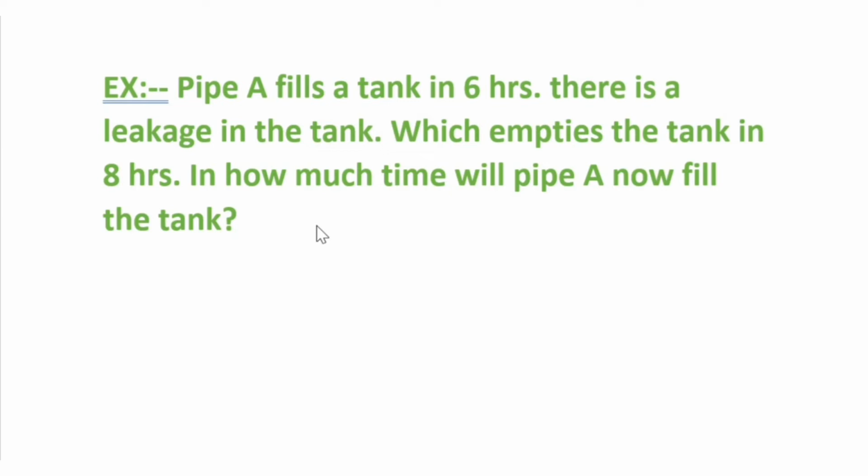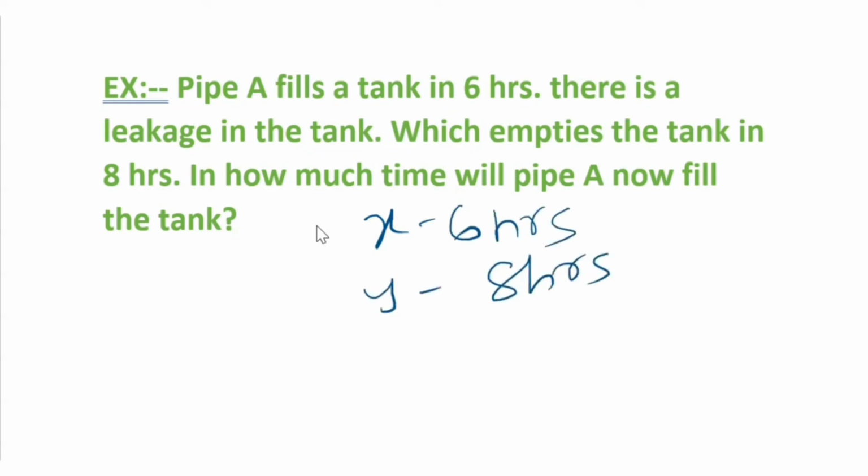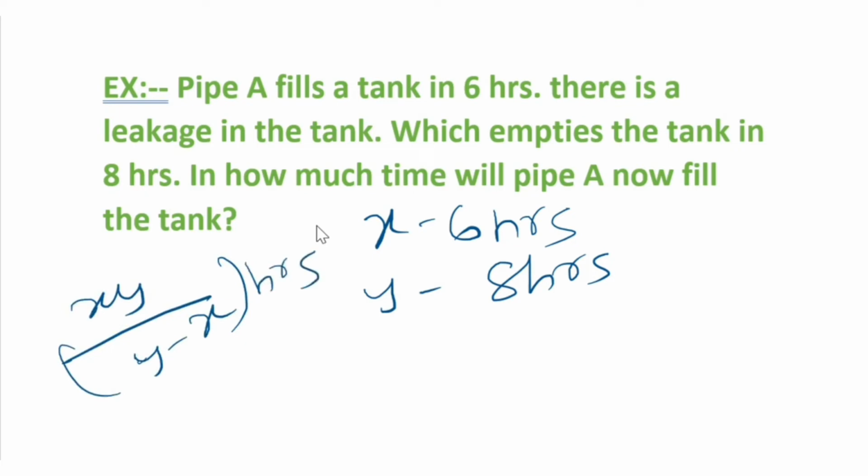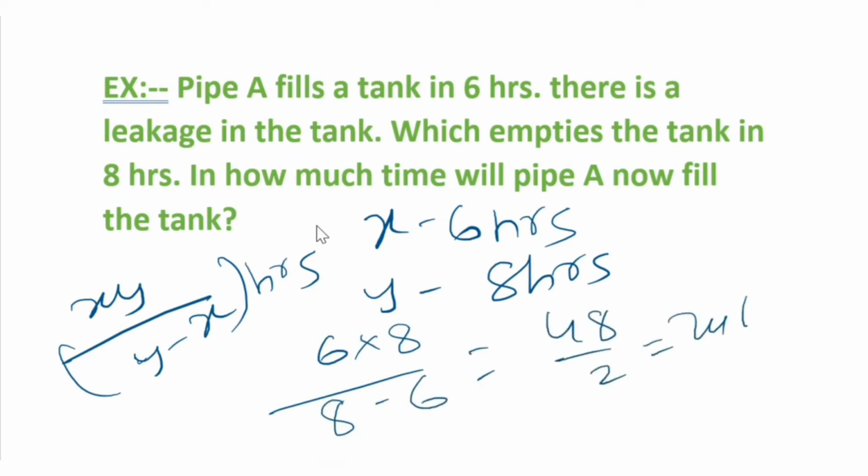So here x is 6 hours and y, the leakage, is 8 hours. The formula is xy by y minus x hours. Simply substitute: 6 into 8 by 8 minus 6, that means 48 by 2, that means 24 hours. They are asking in how much time pipe A will now fill the tank. So in 24 hours pipe A will fill the tank. This is the simple solution.